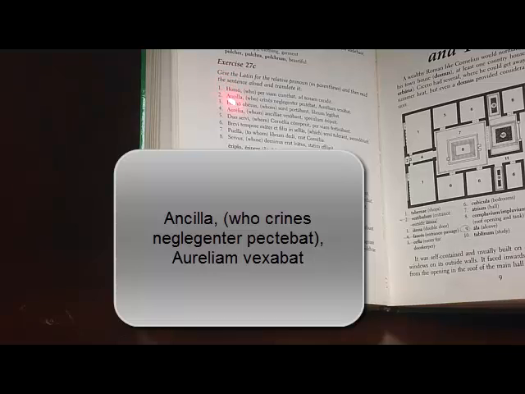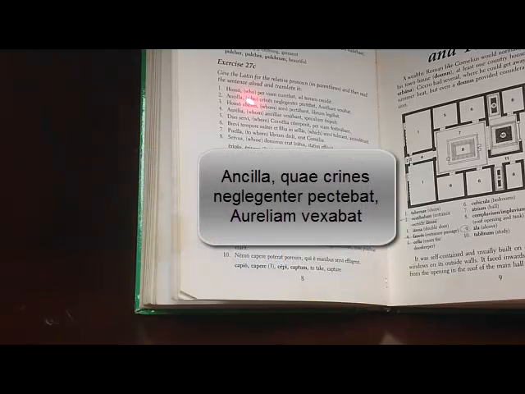And we know the gender and number because the antecedent is ancilla, which is what gender? A slave girl is probably feminine. What number? It's ancilla, not ancillae. It's one. So, singular, feminine, nominative is quae, Q-U-A-E. Quae.